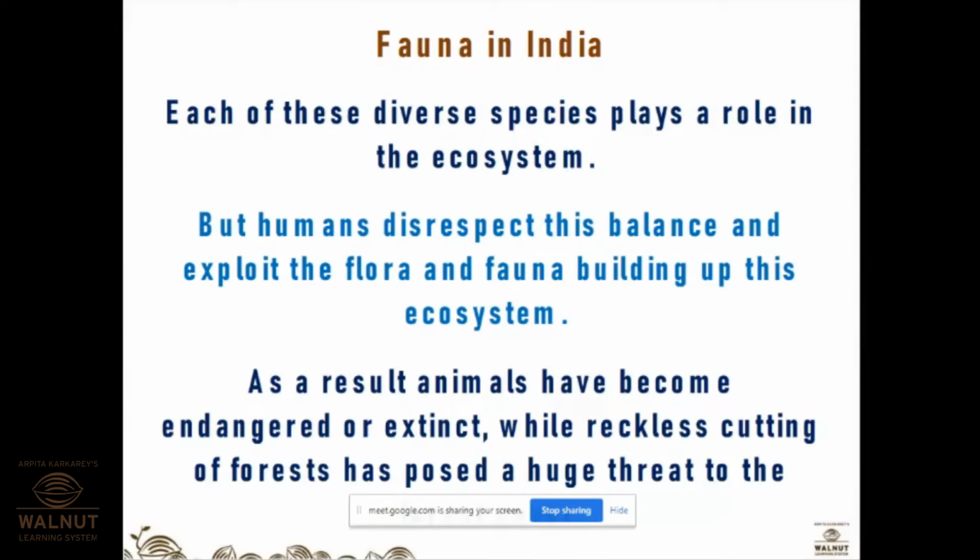So each of these diverse species plays a role in the ecosystem, but humans disrespect this balance and exploit the flora and fauna, disturbing this ecosystem. As a result, animals have become endangered and extinct, while reckless cutting of forests has posed a huge threat.